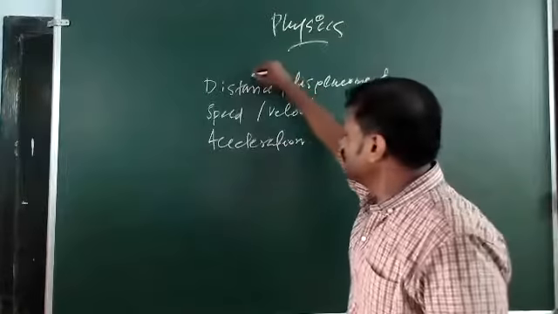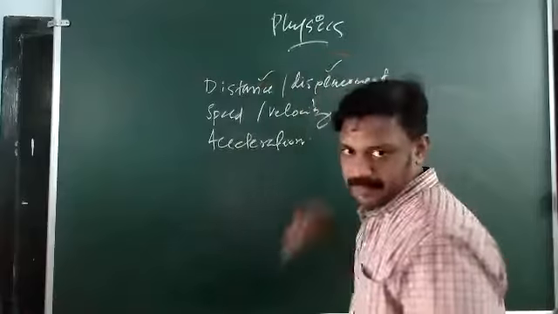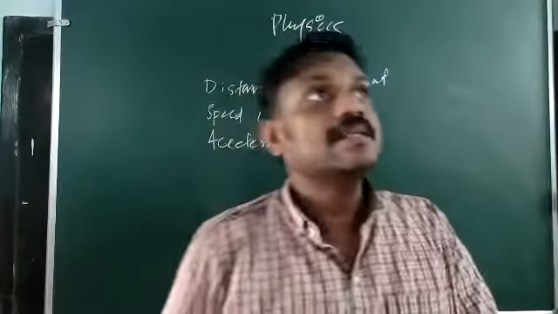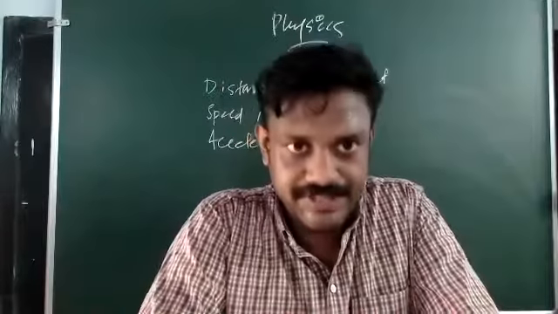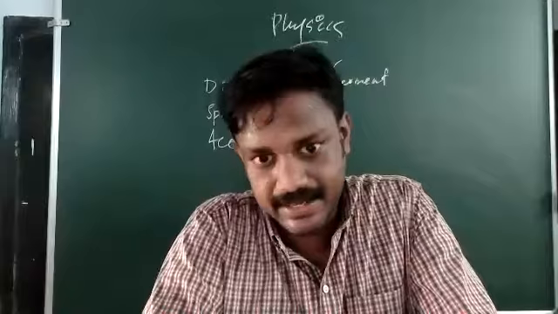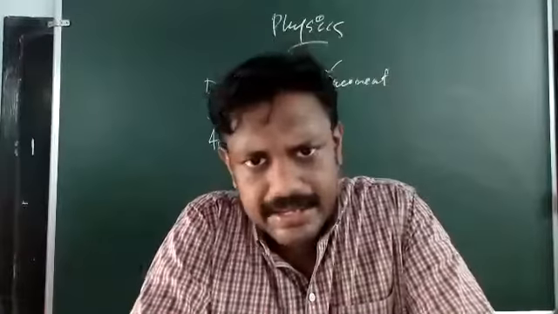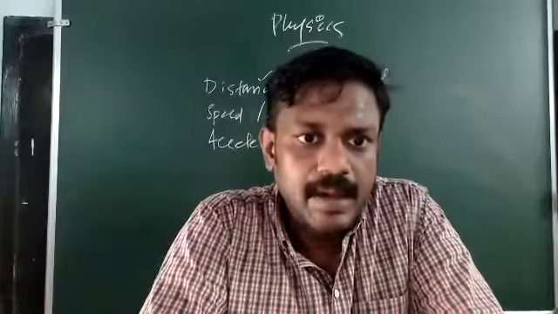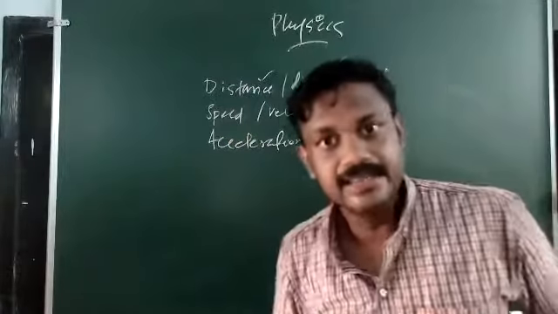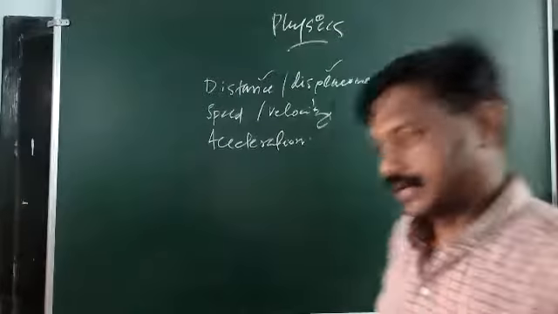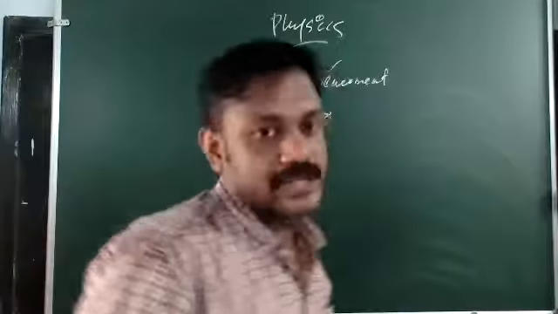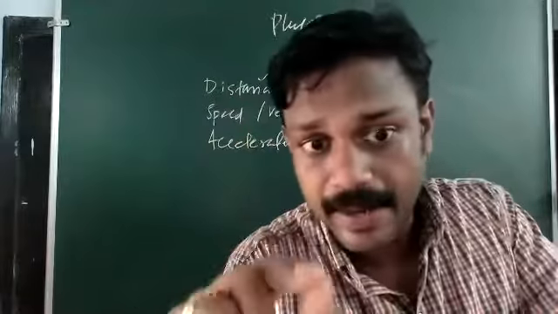So what is the difference between distance and displacement? Distance is the total path length covered by an object. It is irrespective of the direction. In any direction the particle can travel from one point to another. The total path length traveled by the object is the distance traveled. Generally we write it as distance, but remember, it is the distance traveled by that object.